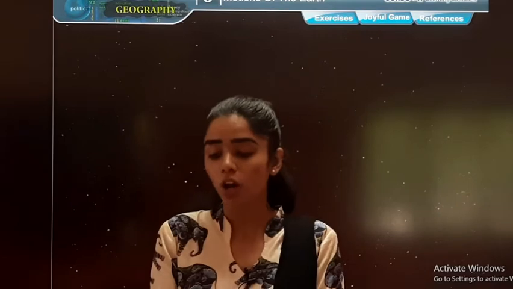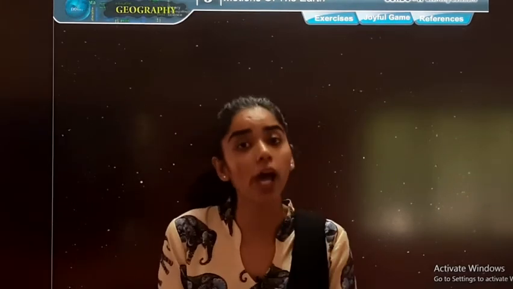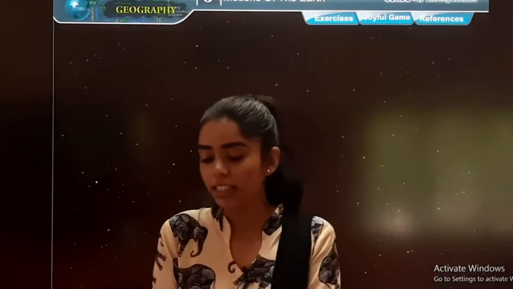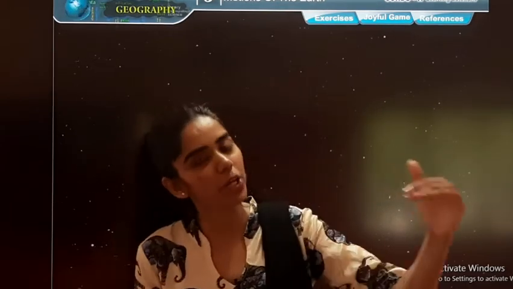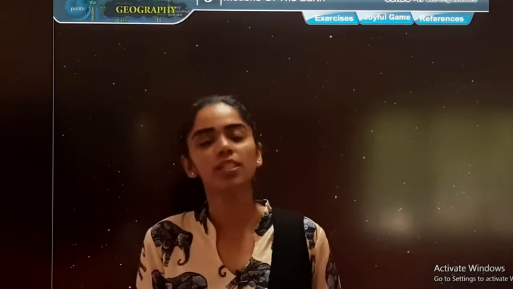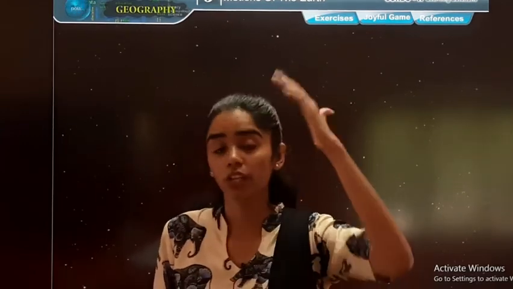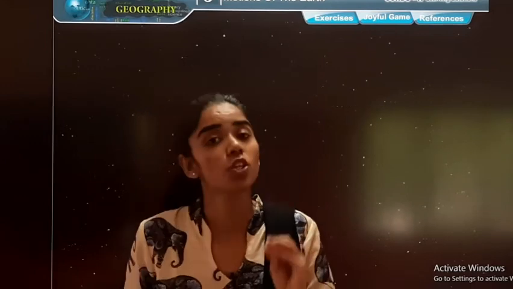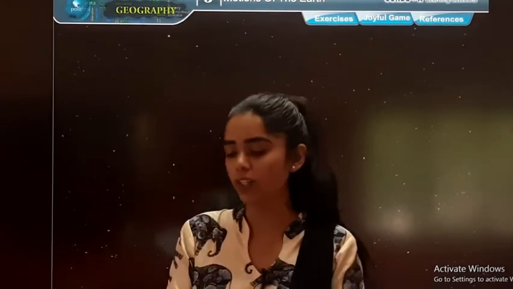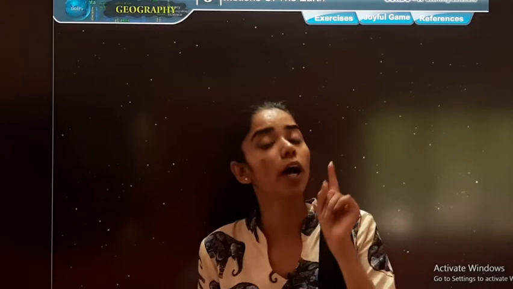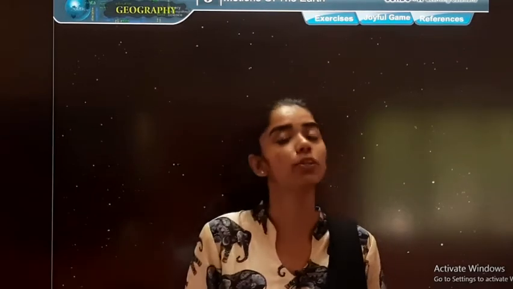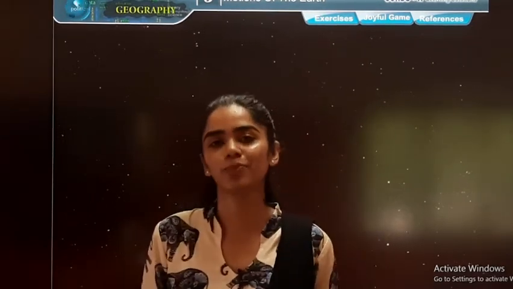And that is why, please underline the last para. On 23rd September, it is known as the autumnal equinox. The sun shines vertically over the equator. This results in equal days and nights on earth. See, equator is at the center. So there is no dominating force. So it is equal days and equal nights. Now during this time what happens? The northern hemisphere faces autumn, while the southern hemisphere experiences the spring season.